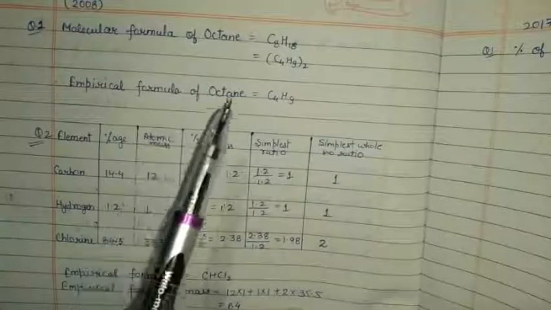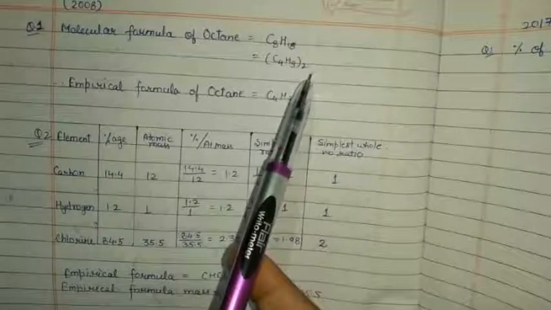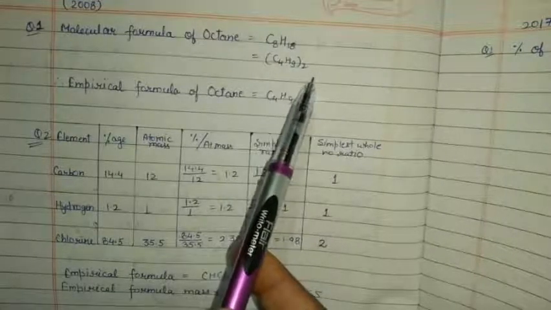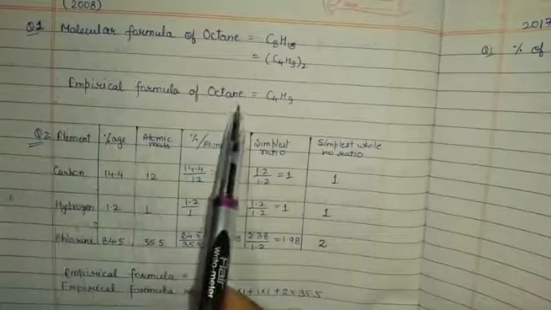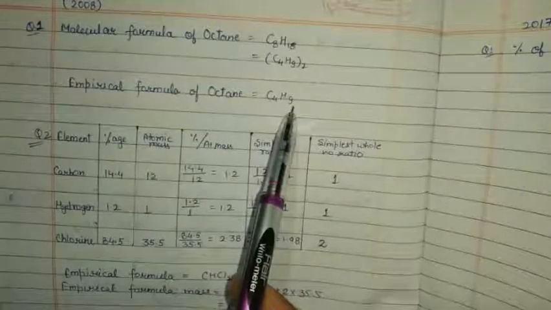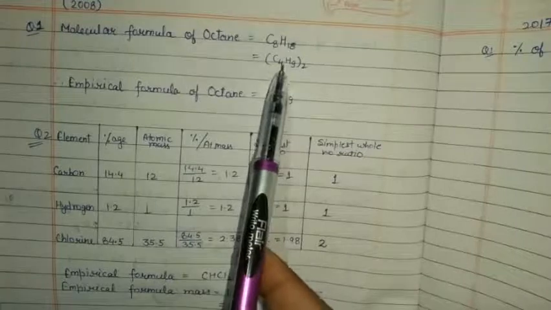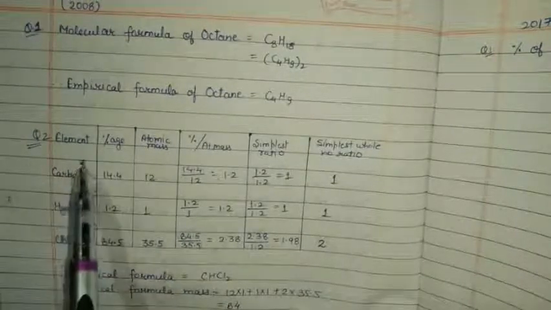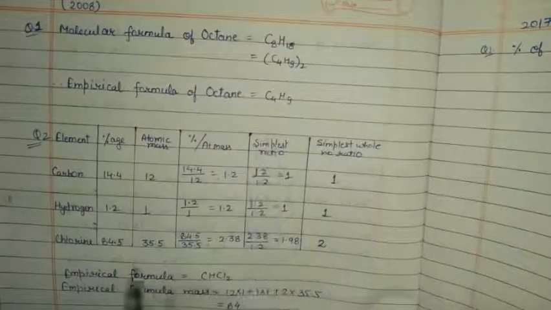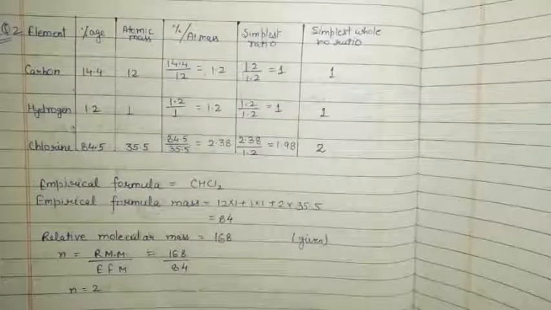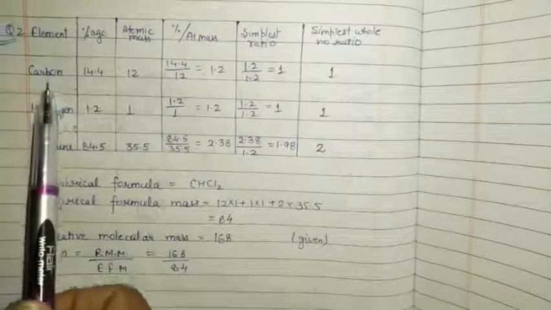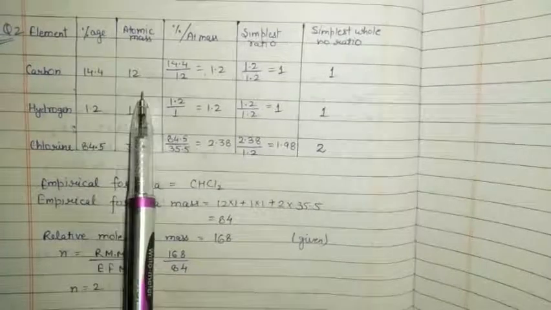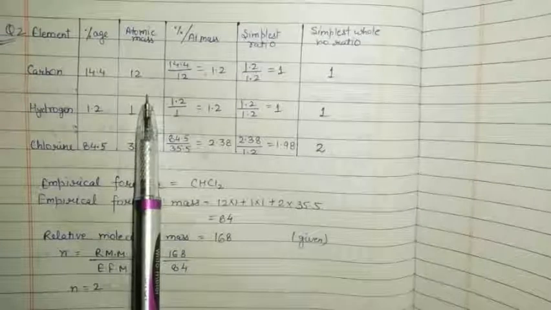Molecular formula of octane is C8H18. So empirical formula will be C4H9 whole twice. Empirical formula of octane is C4H9. Question number 2, the second part of the question. We'll construct a table like this. Write the name of the elements and their respective percentage, their respective atomic mass.